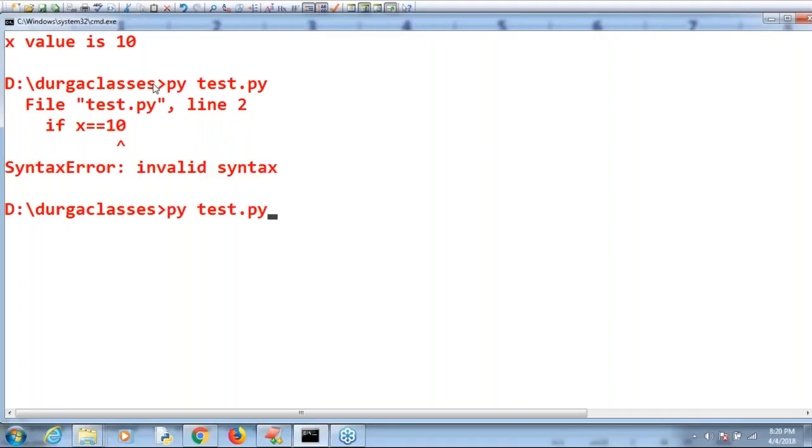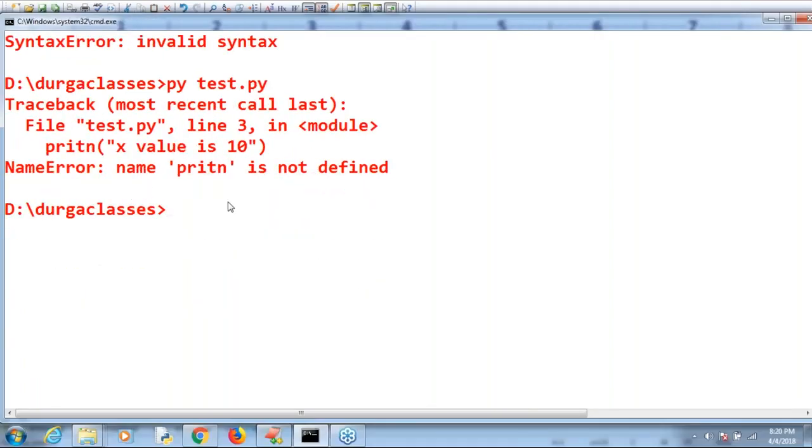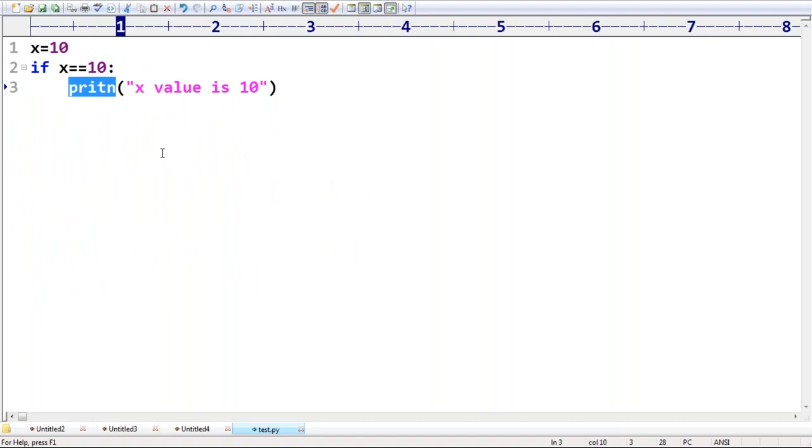Now have a look. A name error is something like this; these types of things are by default considered syntax errors. What is the meaning of syntax error? If I take print only, no problem at all. If you are using IDEs or editors, there is no problem. Suppose I'm using simple notepad, then there is no color identification or syntax identification, right?